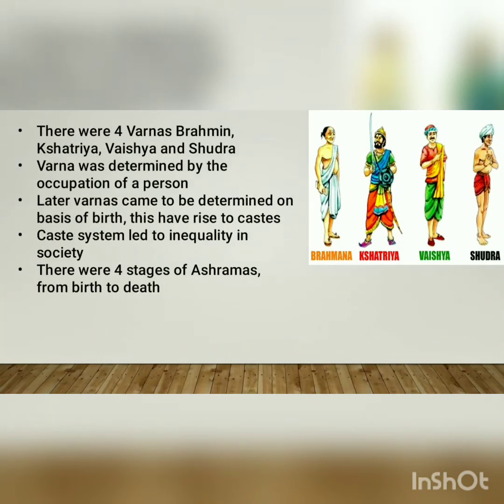There were four varnas known as the Brahmin, the Kshatriya, the Vaishya, and the Shudra. Varna was determined by the occupation of a person. Later, varnas came to be determined on the basis of birth. This gave rise to castes. The caste system led to inequality in the society. There were four stages of ashramas, from birth to death.